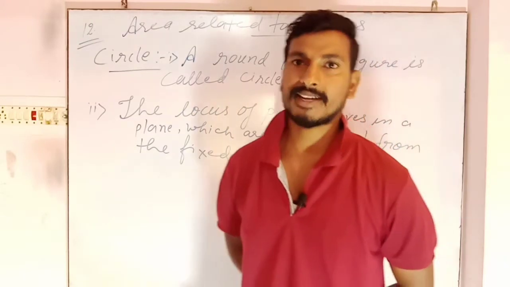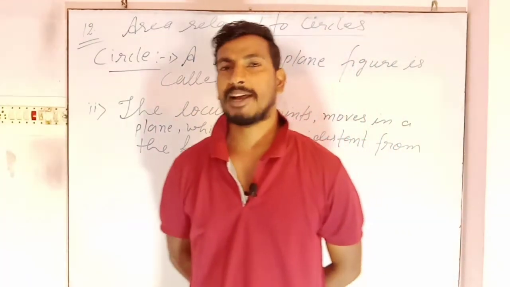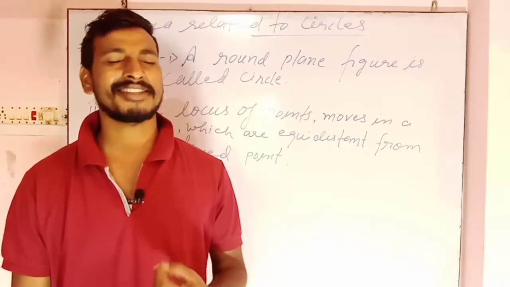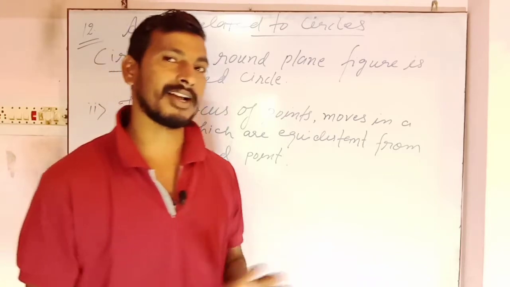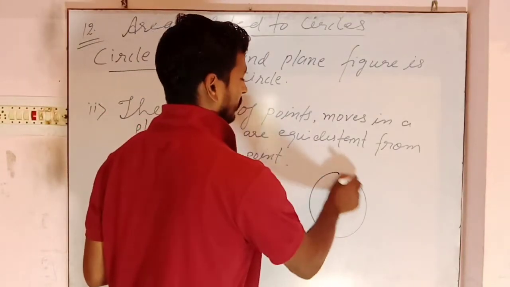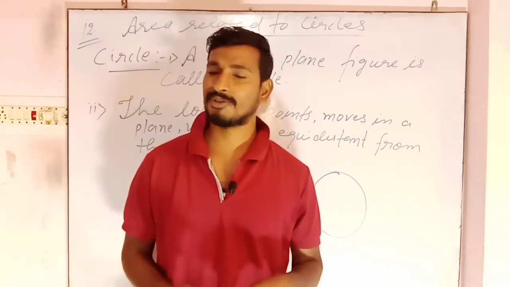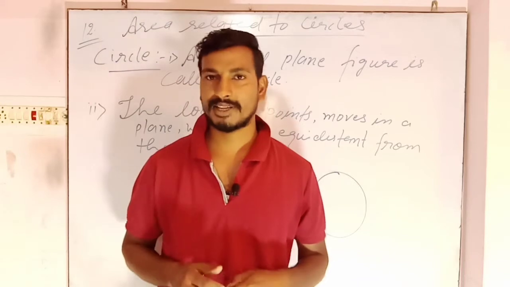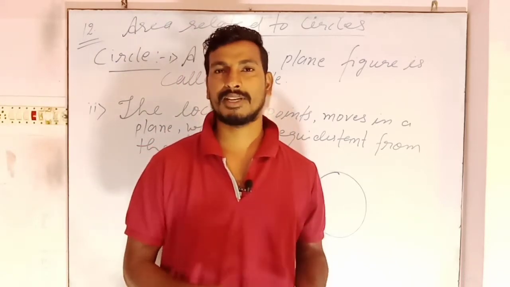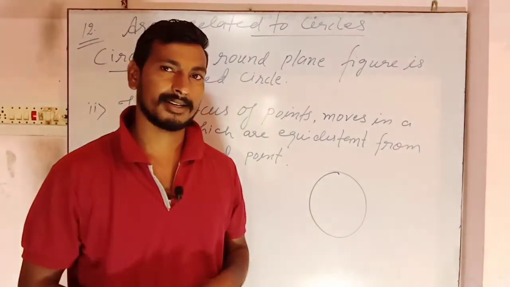If you ask a student of class 2 to define circle, then he might say that a round plane figure is called circle. For example, the bangle which women use, cycle's wheel, motorcycle wheels, giant wheel. So these all are examples of circle.